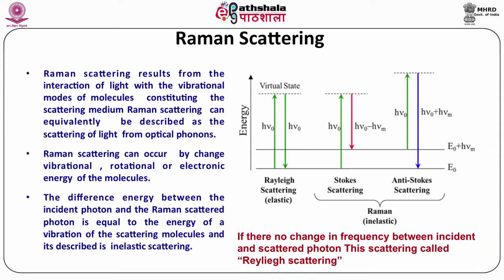But you can see in the case of Raman scattering, that is the inelastic scattering, there are two types. One is the Stokes scattering, in which h nu minus h nu m is the energy left. Similarly, in the case of anti-Stokes scattering, h nu plus h nu m is given as the energy of the scattered light. So, if there is no change in the frequency between the incident and scattered photon, this scattering is called Rayleigh scattering or elastic scattering.